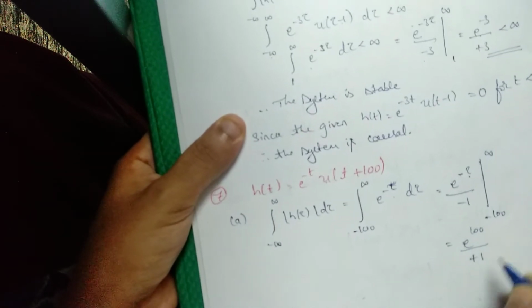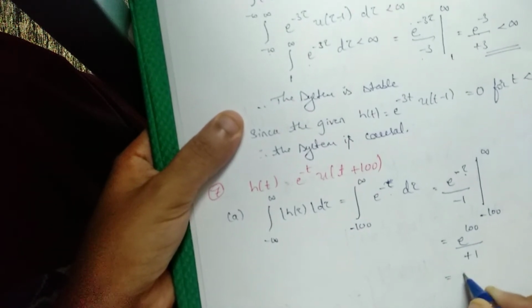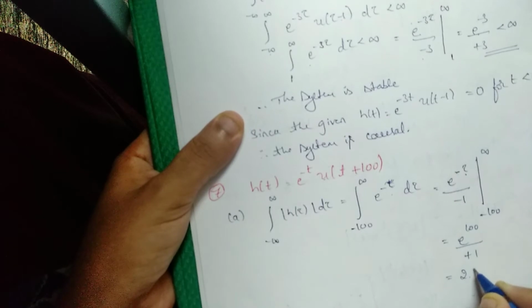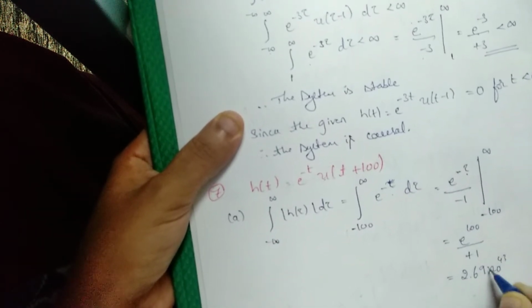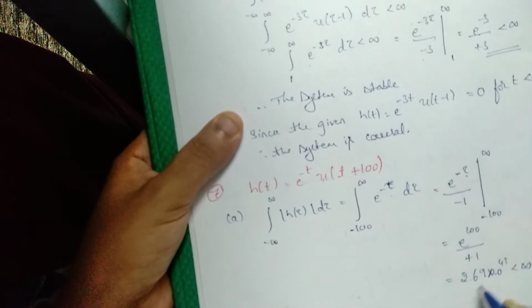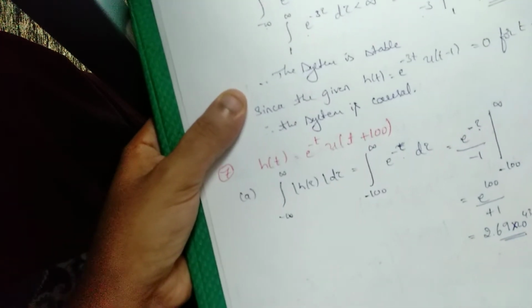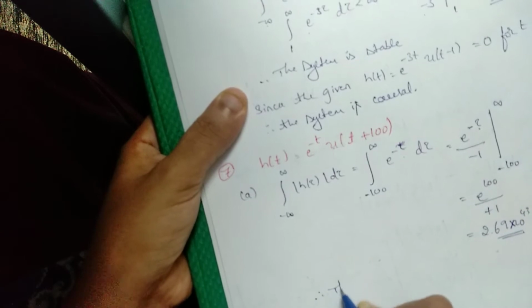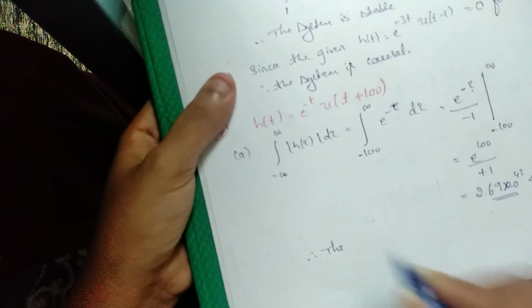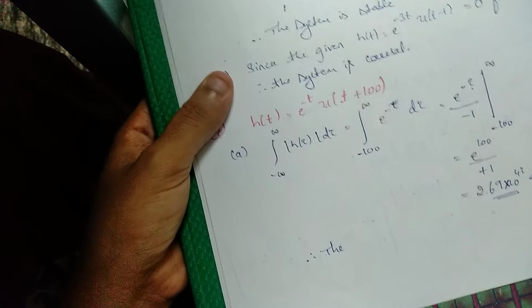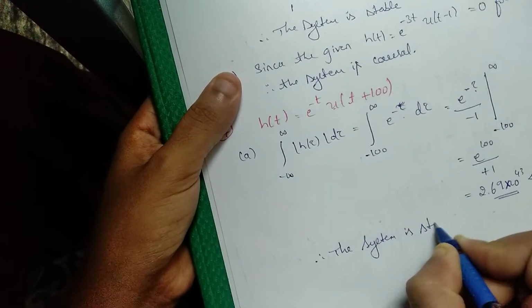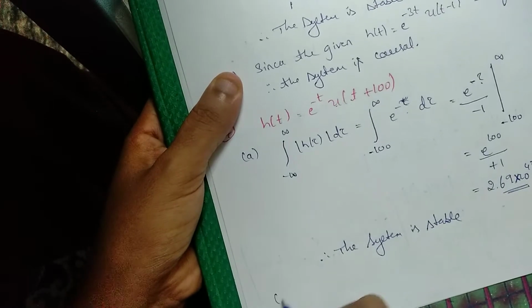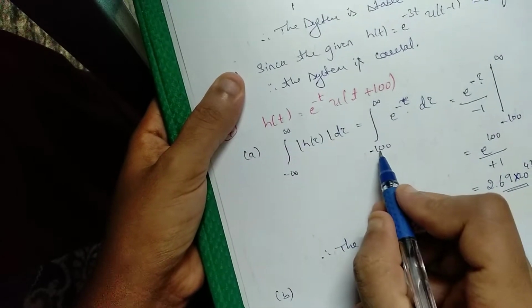So e to the power of 1 is approximately 2.718, you can check it in the calculator. So this is less than infinity. So we can say the system is stable. Therefore, the system is stable.